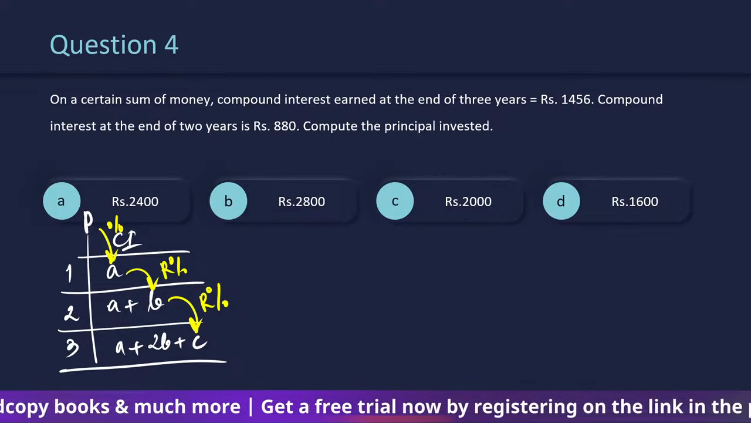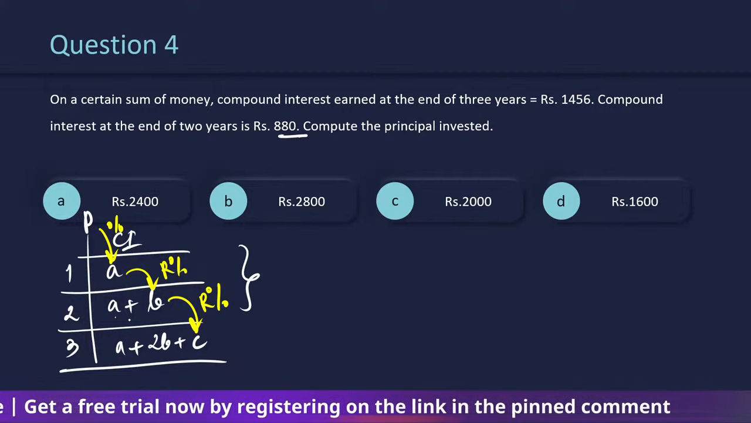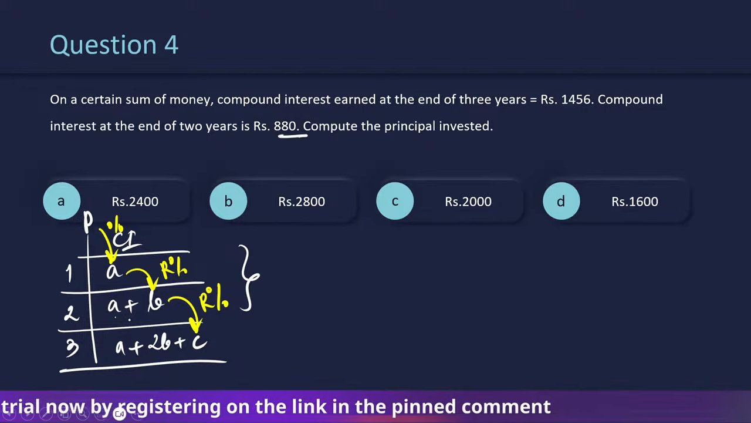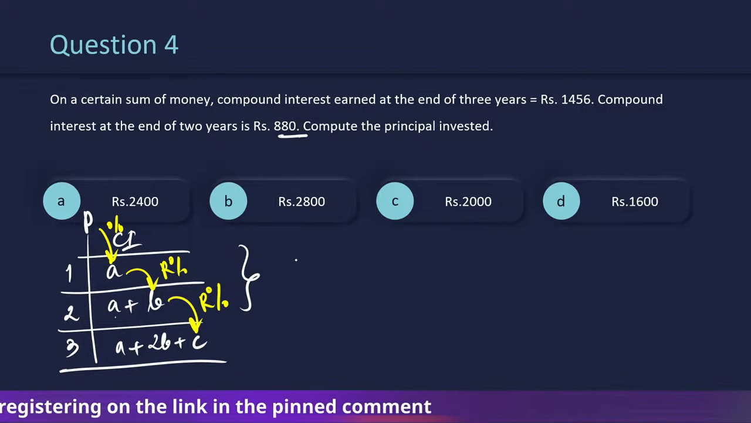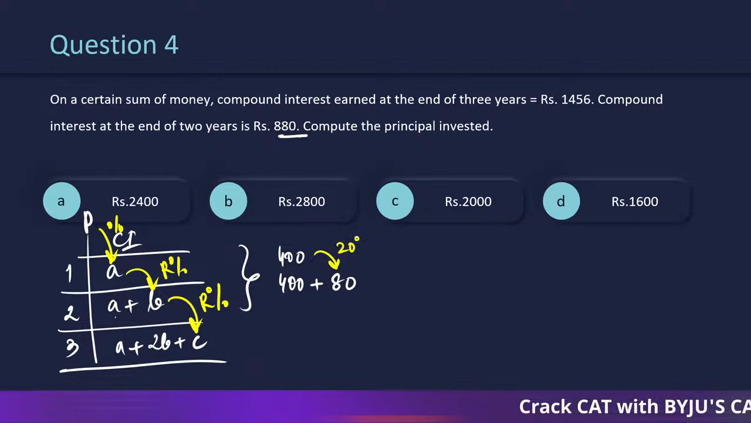Now what you have to do is, the 2 years interest that is given, you have to break it into two big parts and one small part. So 880, if I make this as 400 and 480, so this is 880. And if I look at this, this turns out to be what? 20%?